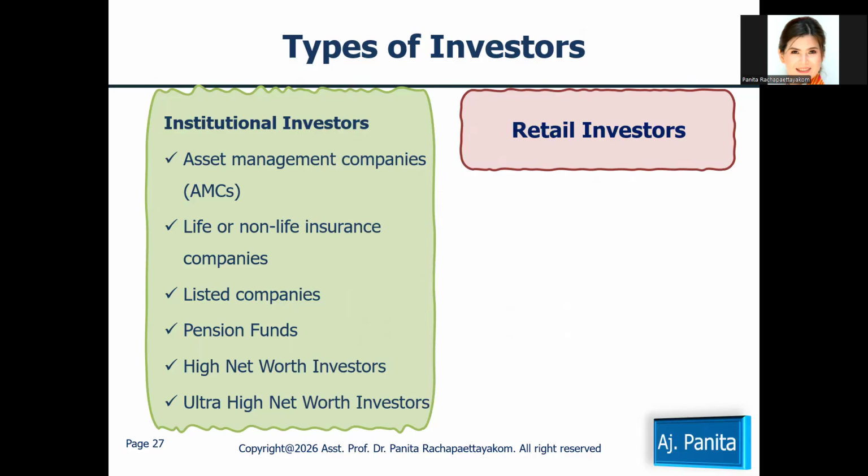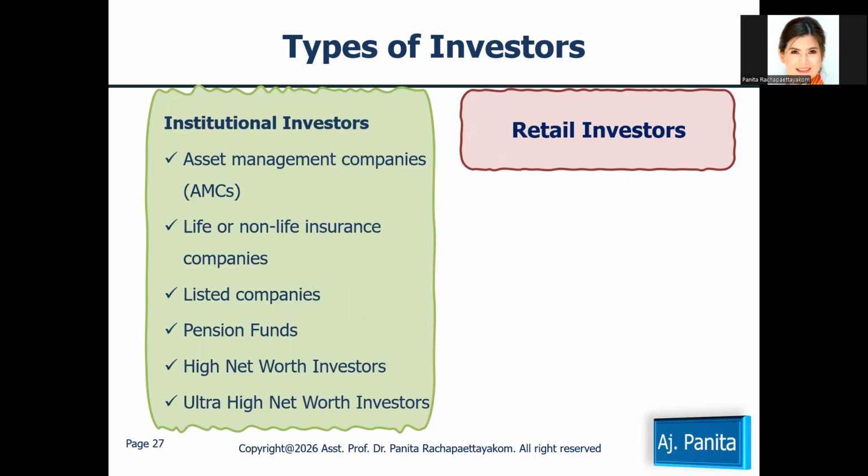As well, life insurance companies and non-life insurance companies are examples of institutional investors. Listed companies as the third bullet point, pension funds, high net worth investors, and ultra high net worth investors. Here, from your left hand side, I show you examples of the institutional investor. You probably have the question, hey Ajahn, where should the student be? You are in the part of the retail investor.